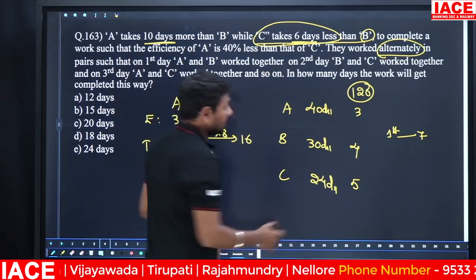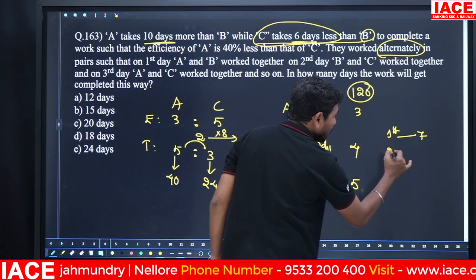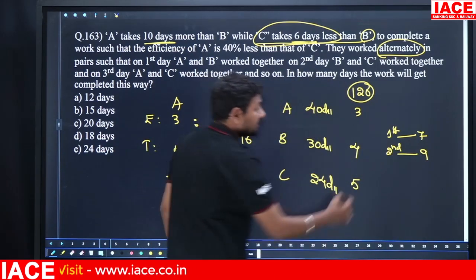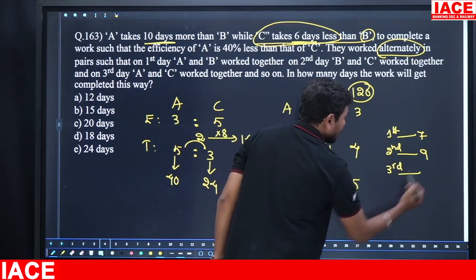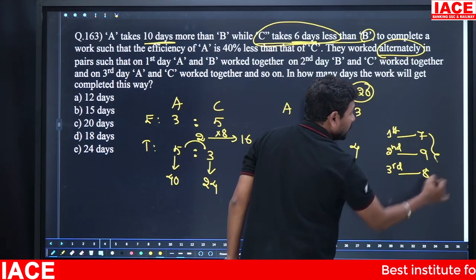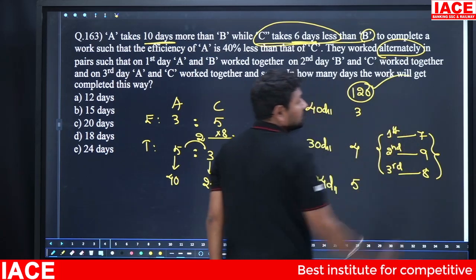Next day, B and C are working. On the second day, the units completed by B and C means 4 plus 5, which is 9 units. On the third day, C and A work simultaneously, so 3 plus 5 is equal to 8. Then how many units will be completed? Total work is 120 units.